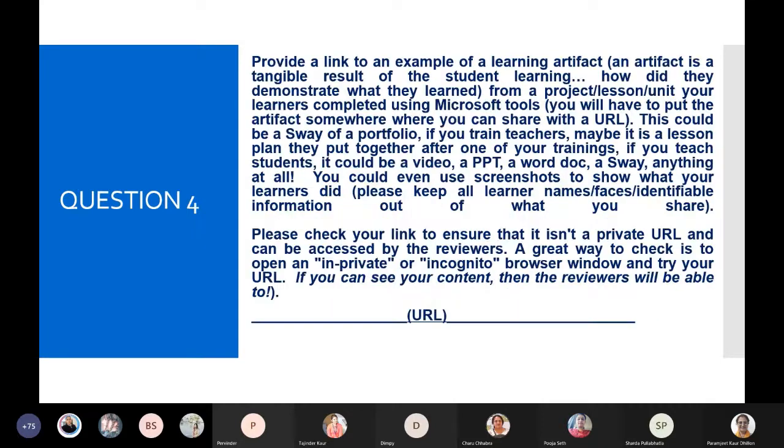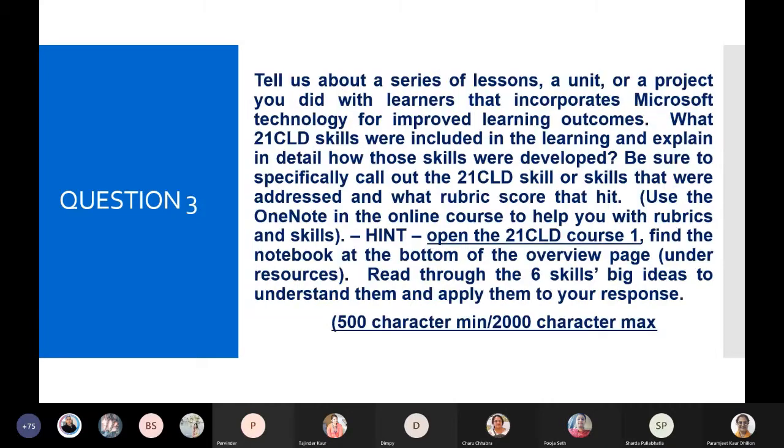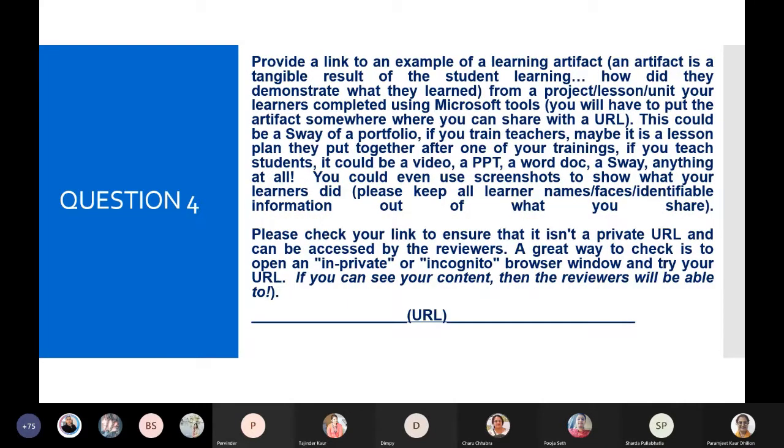Thank you, ma'am. So the next is question number 4. Questions 4 and 5 are linked to question number 3. In question 3, when we talk about the lesson, unit or project, we have to give the link of the artifacts we specifically mention there. We just have to give the URL, which can be a PPT, a Sway, a video, or any tool, but they need to be public.